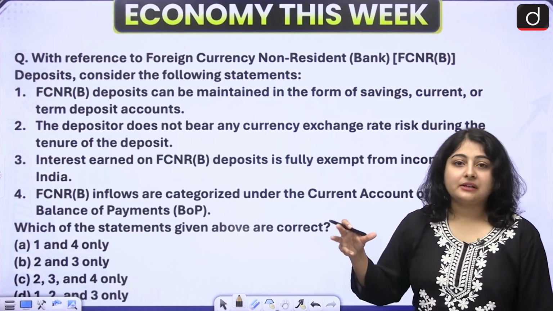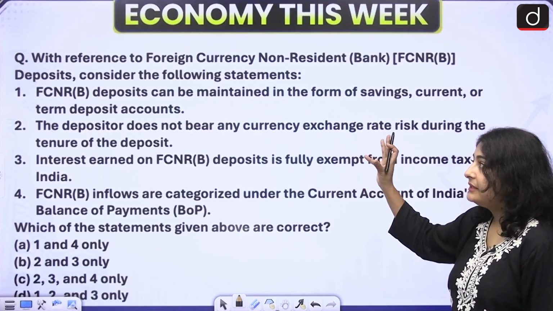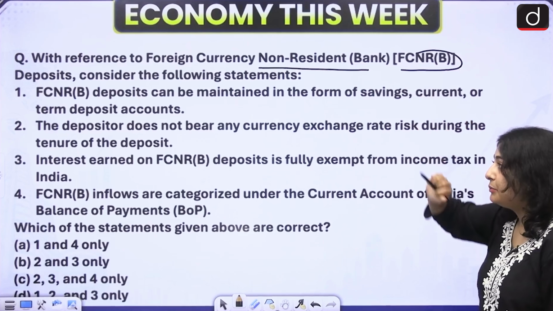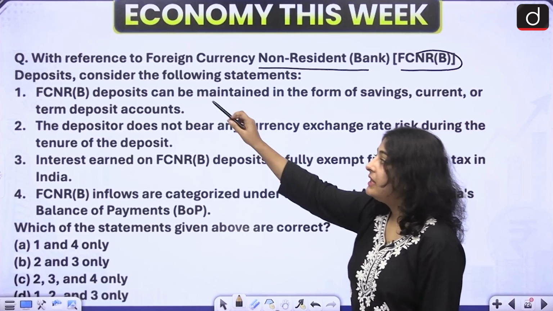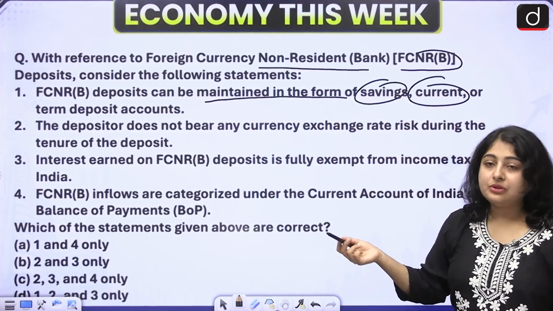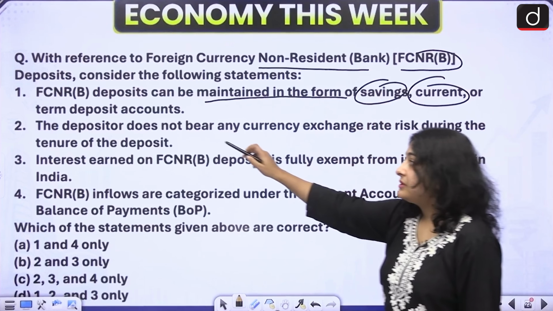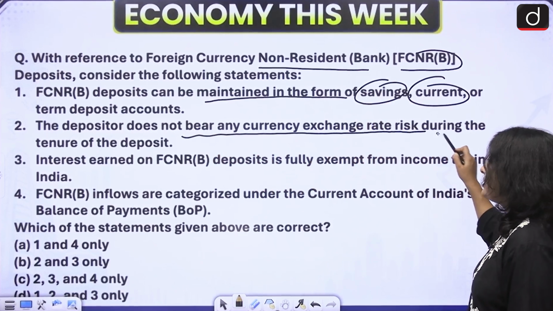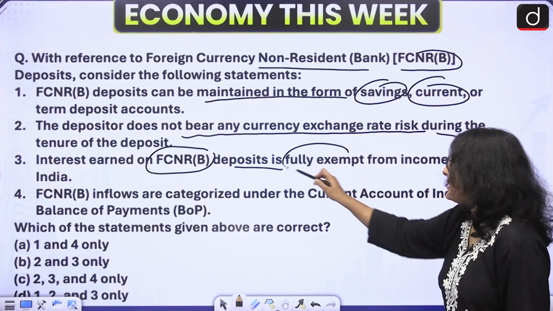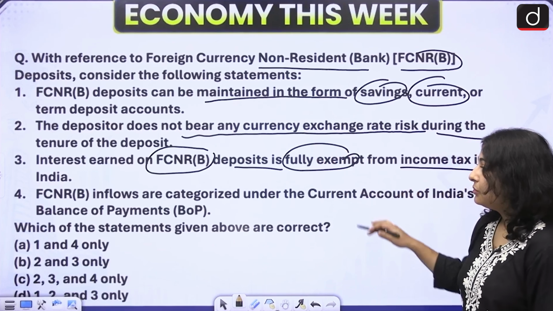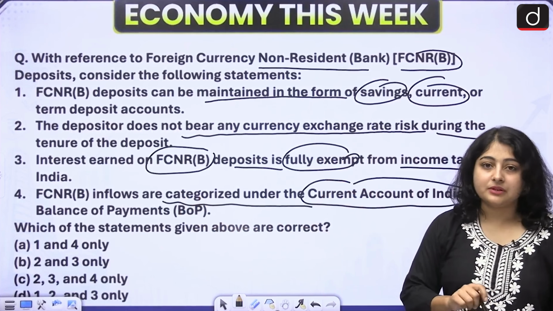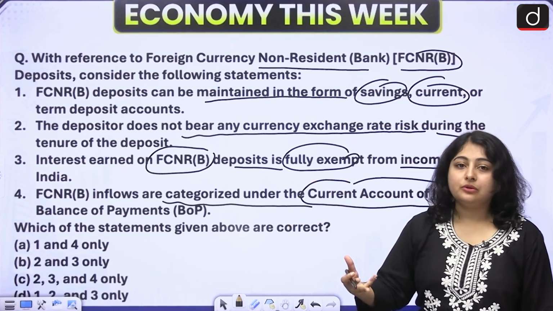Now, this is the last practice question. Let us try to solve this as well. With reference to the Foreign Currency Non-Resident, that is FCNR bank deposits, consider the following statements. First, FCNR(B) deposits can be maintained in the form of savings, current and term deposit accounts. Is this statement true? Second, the depositors do not need to bear any currency exchange rate risk during the tenure of the deposit. Third, interest earned on FCNR(B) deposits is fully exempted from income tax in India. Fourth, FCNR(B) inflows are categorized under the current account of India's balance of payments. Again, try to solve this question. Write down your answers in the comment section.